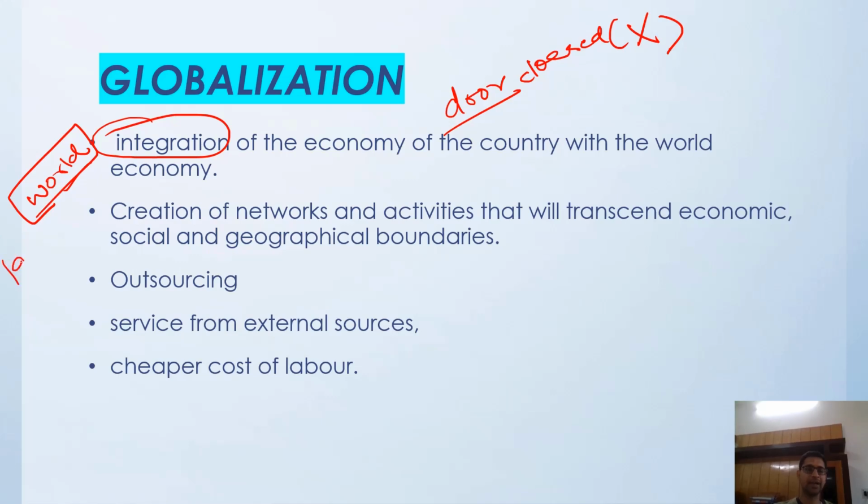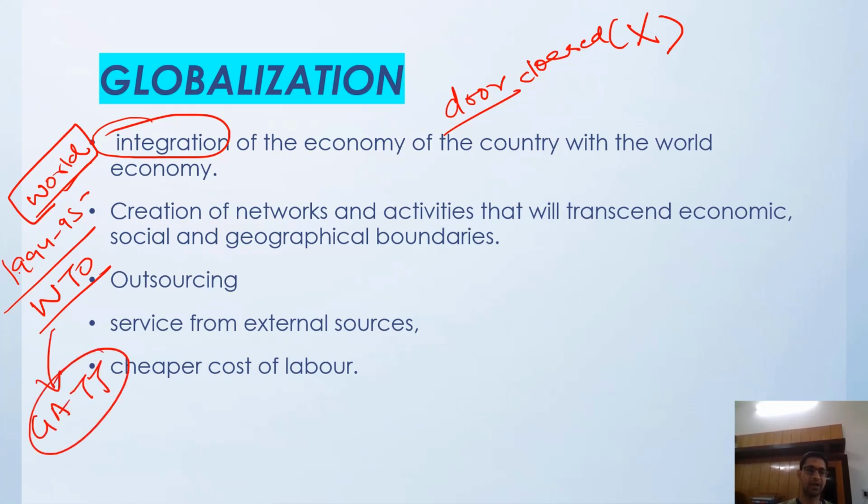In 1994, 1995, the WTO came into being. Earlier it was known as GATT, the General Agreement on Tariffs and Trade. After 94, 95, it is known as the World Trade Organization. The World Trade Organization is taking care of all the international trade and the international rules being made throughout the world. Slowly, networks are being created. Geographical boundaries are becoming shorter. Indian products are going outside and outside products are coming to India.